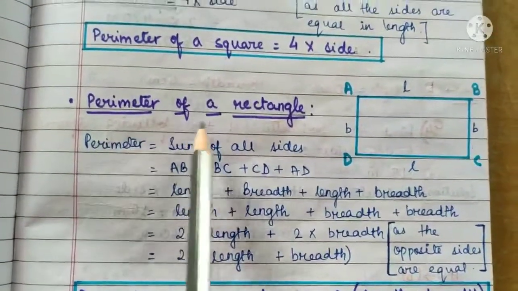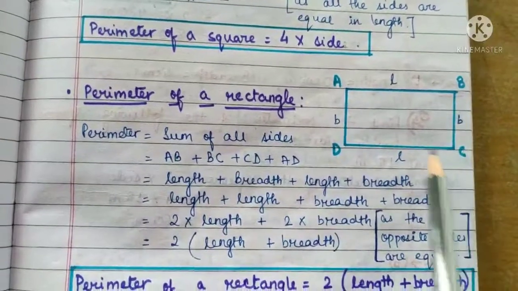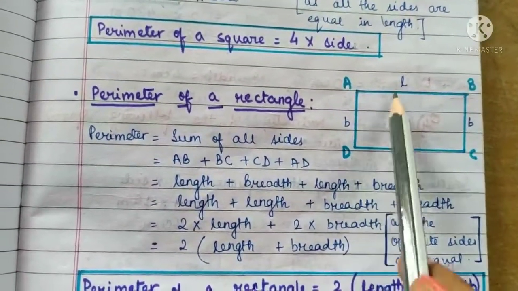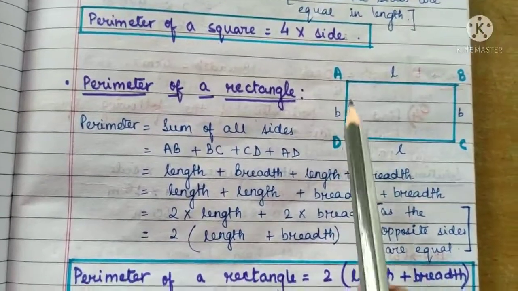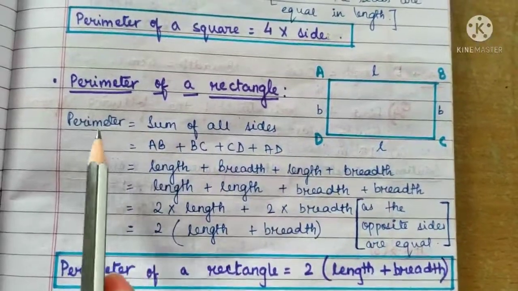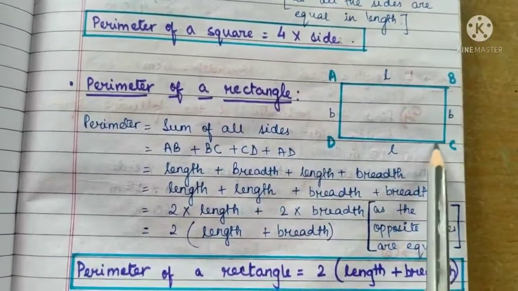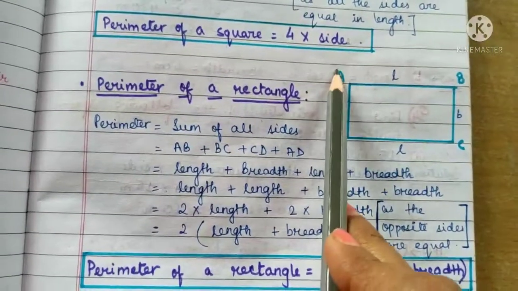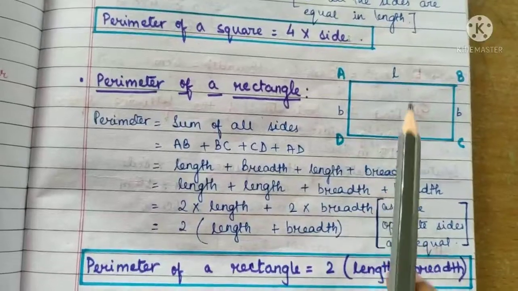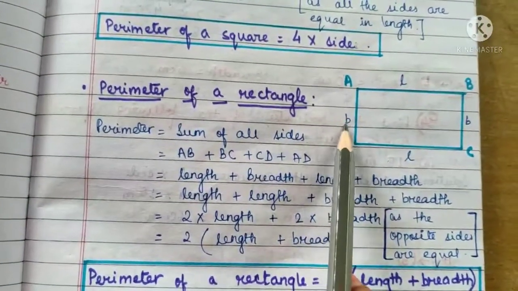Now perimeter of a rectangle. In this figure, rectangle ABCD, the longer sides, that is AB and CD, are the length, and the shorter ones AD and BC are the breadth. Okay, so perimeter is the sum of all sides, that is AB plus BC plus CD plus AD. That is length plus breadth plus length plus breadth, isn't it? Length plus breadth plus length plus breadth.